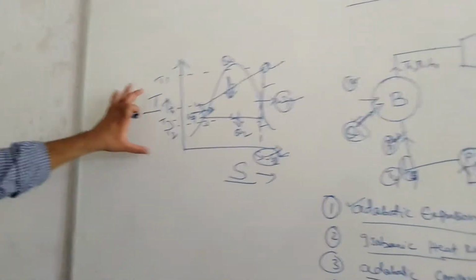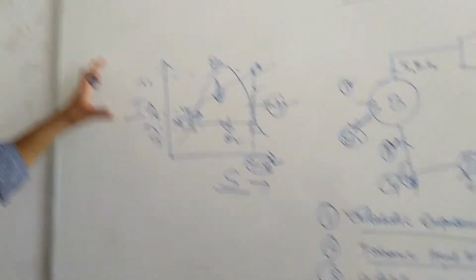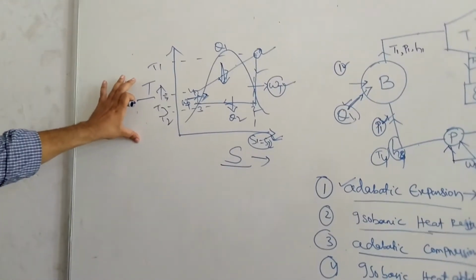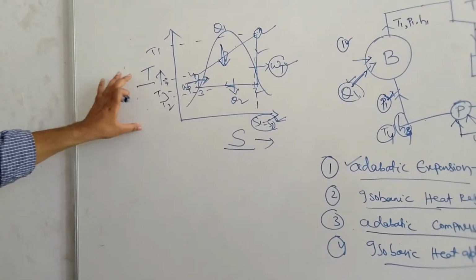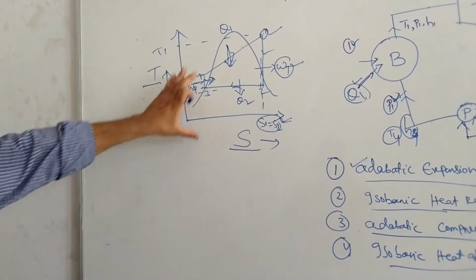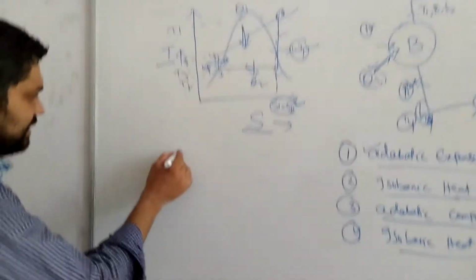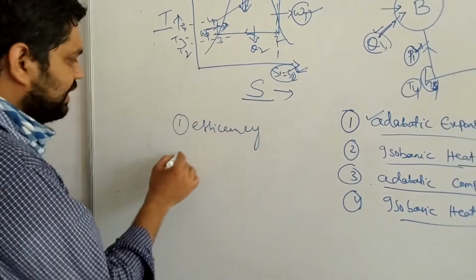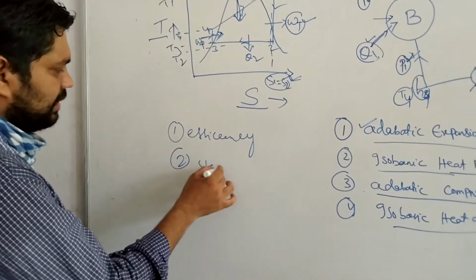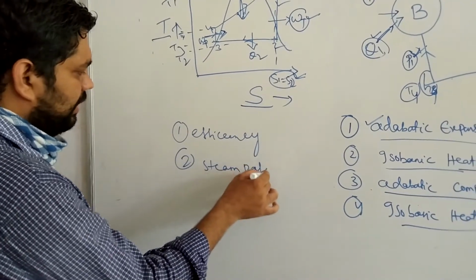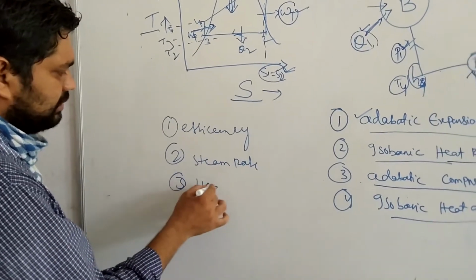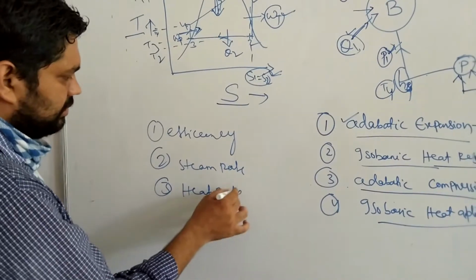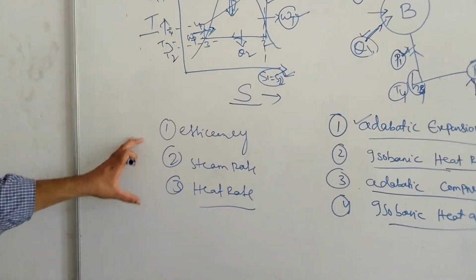So this is your TS diagram. You can also define it in the PV diagram, and an HS diagram, the enthalpy-entropy diagram, is also there. But now consider only the TS diagram here. Under the TS diagram you can find the efficiency of the Rankine cycle, steam rate, and heat rate. So to find these, first of all we are going through this.